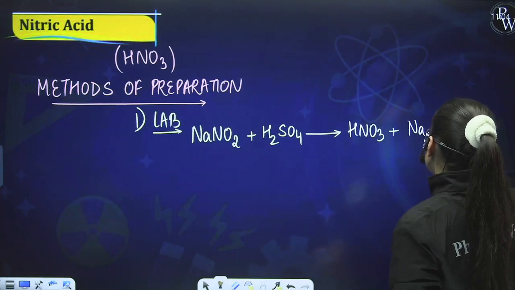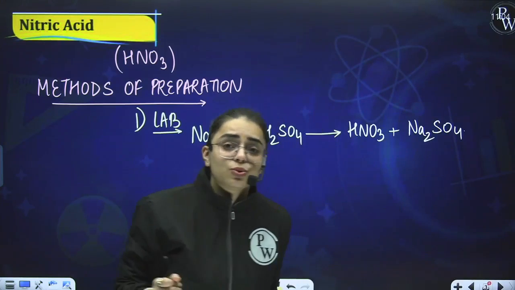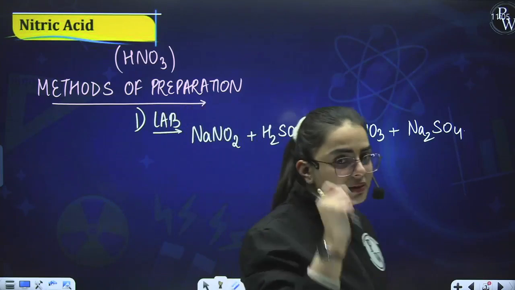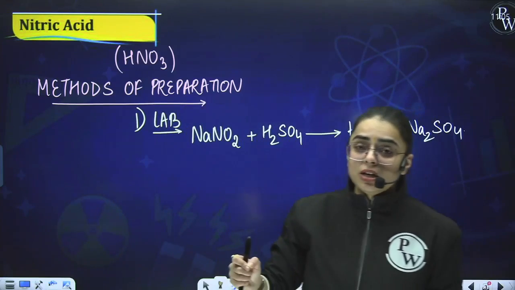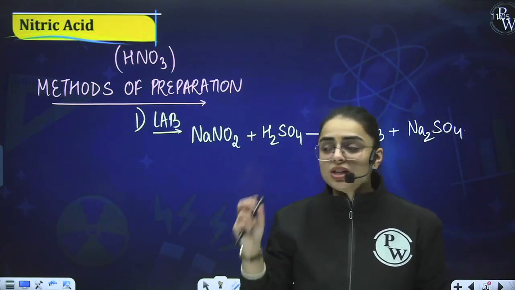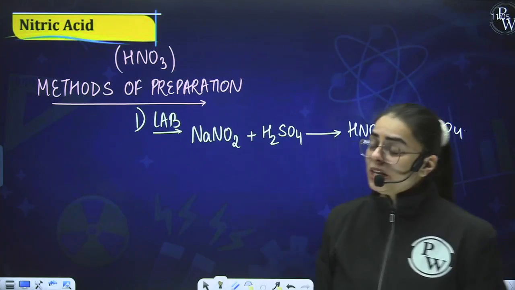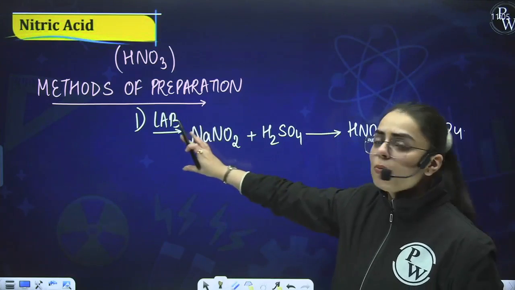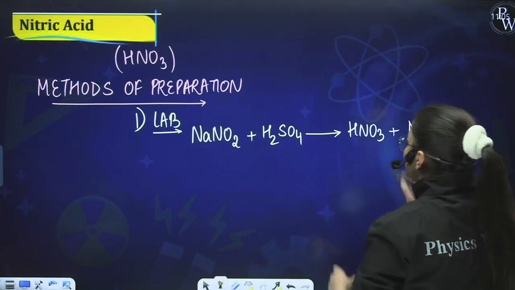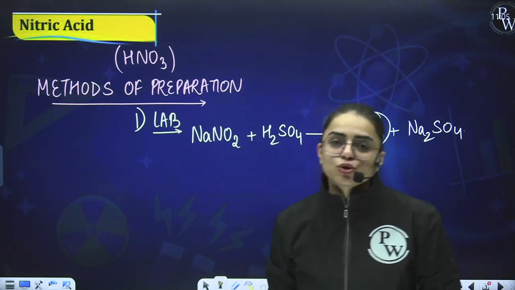Right, my dear students? Now again, I would recommend that if you want to open your NCERTs, yes you can, but students, let me tell you one thing. If you're not writing a certain reaction, that means you're not learning it or practicing it. In order to learn something, in order to revise something, you need to write it down. Just by looking at it or listening to it, you won't be able to learn it. Okay? So please do that. Now, in the laboratory, it is very simple. When you react NaNO2 with H2SO4, you obtain HNO3, that is nitric acid, and Na2SO4 is the byproduct obtained over here.